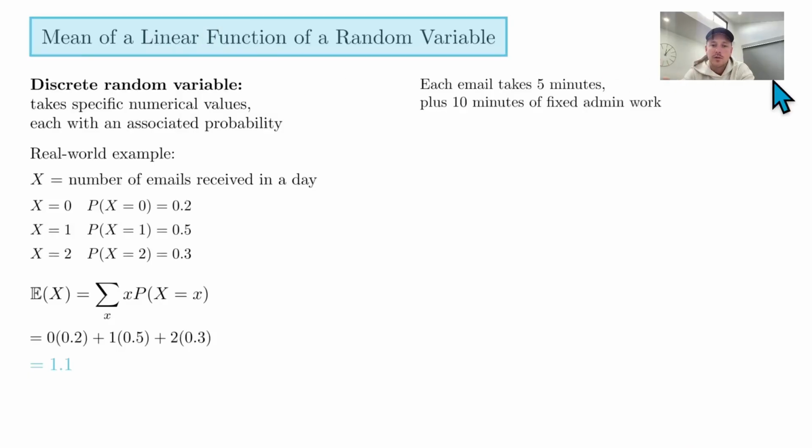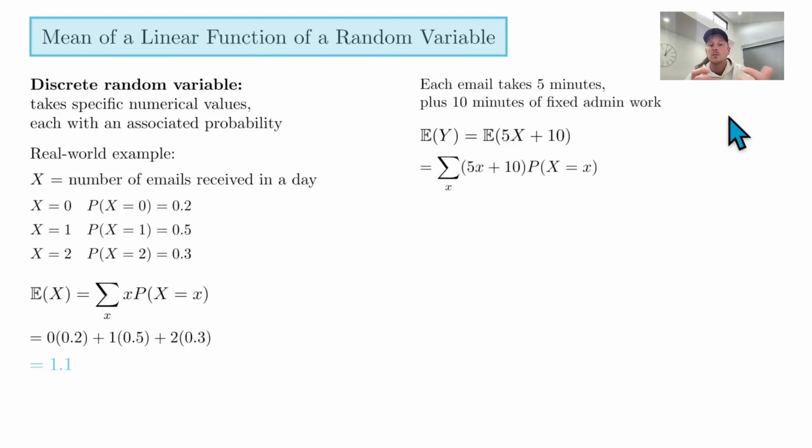5 times the number of emails plus 10. So the question is, how do we find the mean of that linear function of this random variable? So let's look at what that looks like. We're talking about another random variable, which we're going to call y. So the expected value of y is now the expected value of 5x plus 10, because remember, x is our discrete random variable.